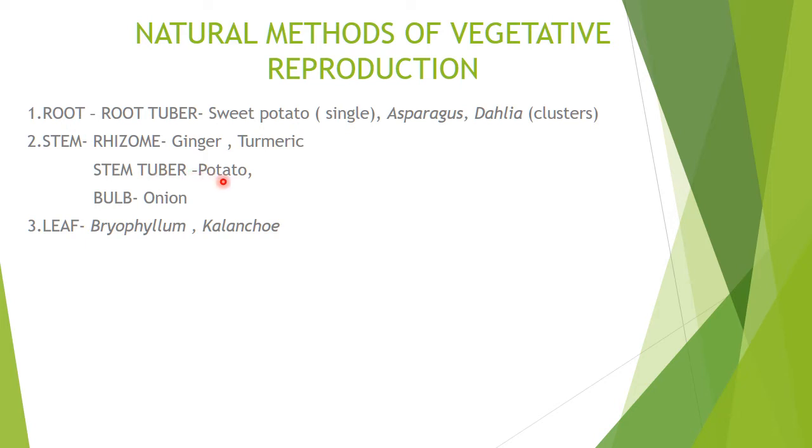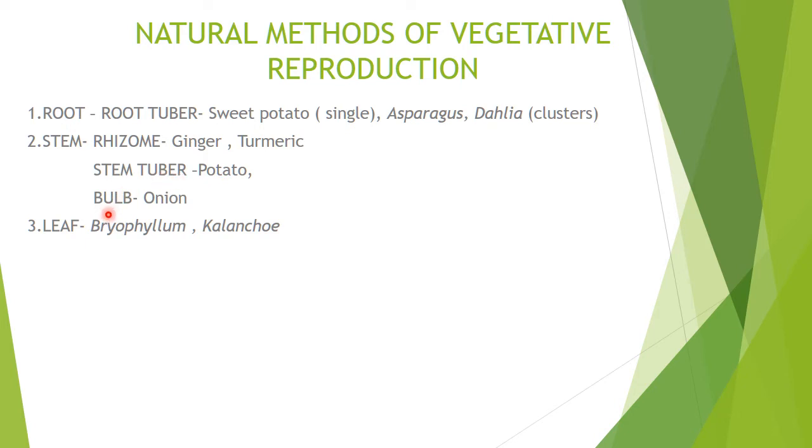Potato is a very common thing, and in that the nodes are present. Those nodes are known as eyes of the potato. These things we studied in 11th standard, but you have to revise them now also, because it can be asked in 12th standard. So that is about stem tuber.